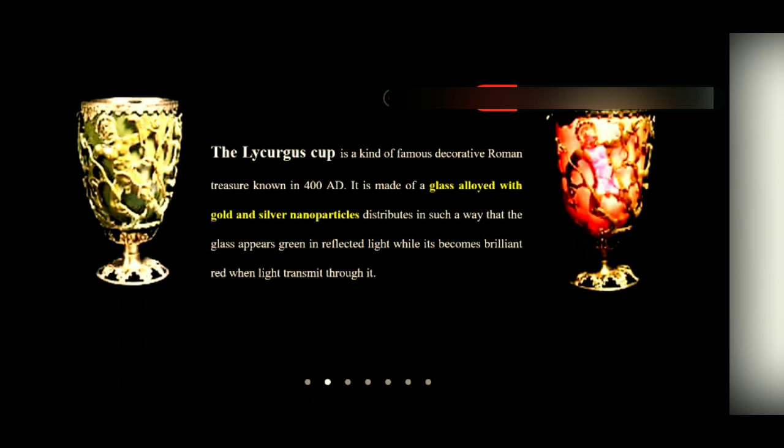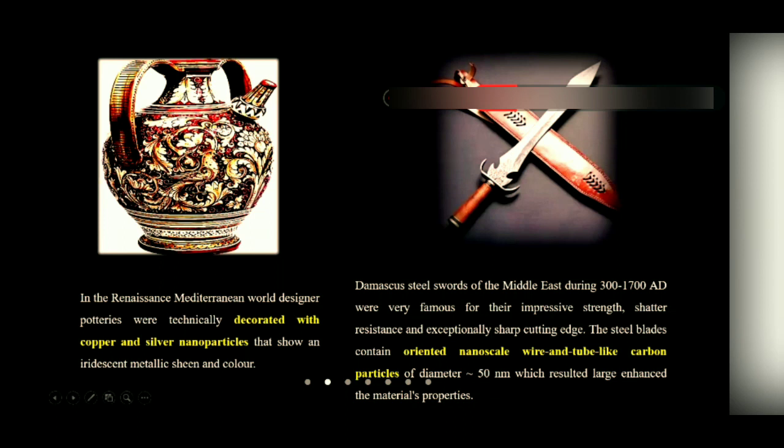Now let us see another example. This one is some Renaissance pottery, which is decorated with copper and silver nanoparticles, which exhibit excellent metallic luster and excellent colors, shiny metallic colors.